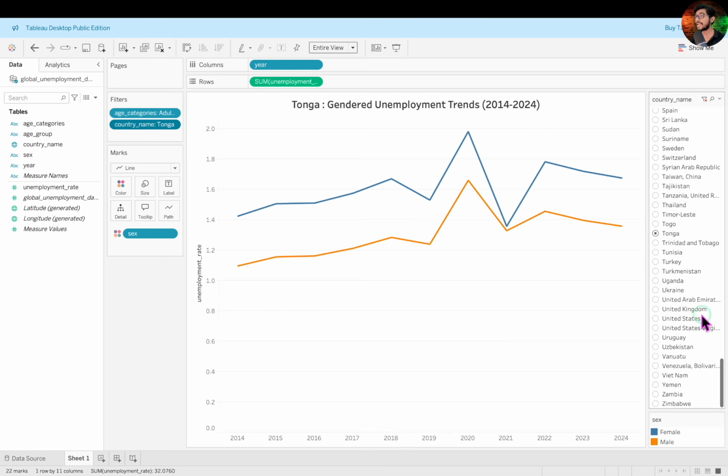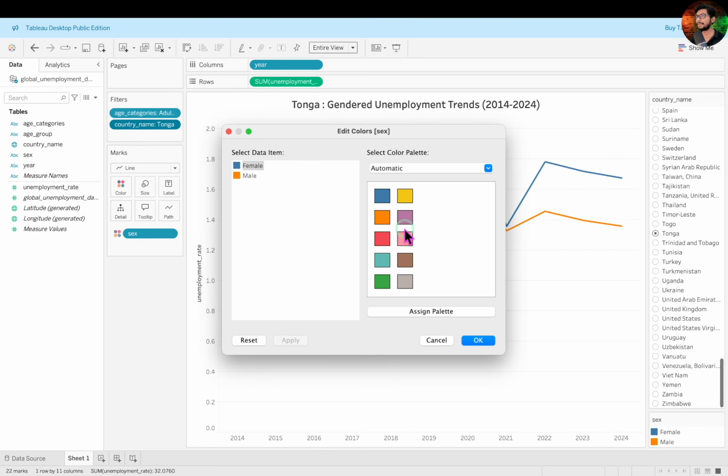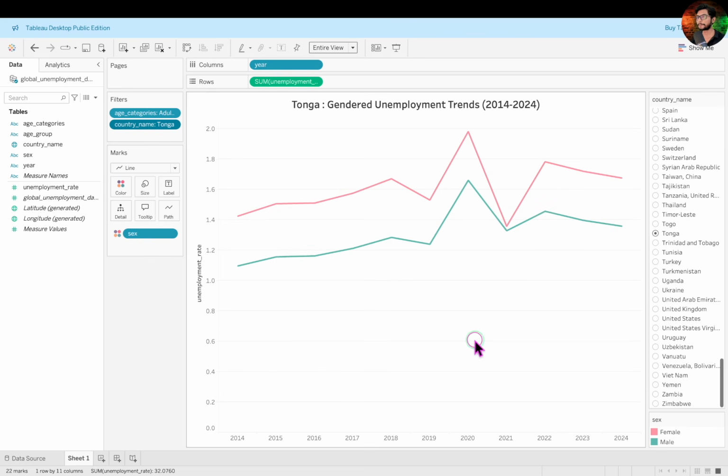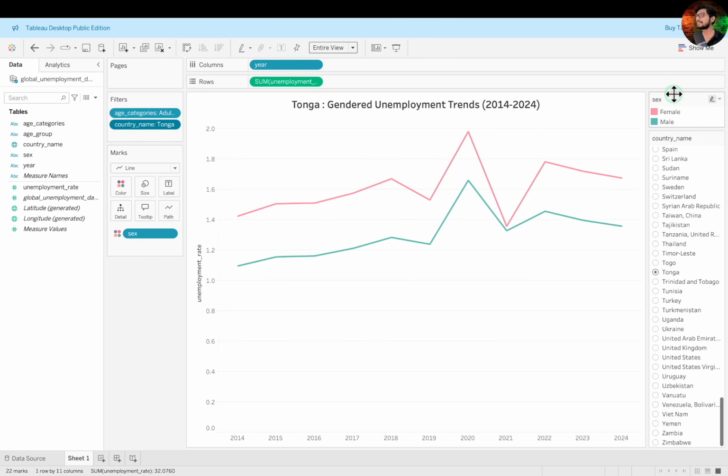To do this, head over to the sex color legend, click on this small drop-down and choose Edit Colors. I'm going with pink for female and this light teal for male, but feel free to pick colors that suit your preference. Once done, click OK. And lastly, I'm dragging the color legend above the country name filter to give it more visibility on the top.